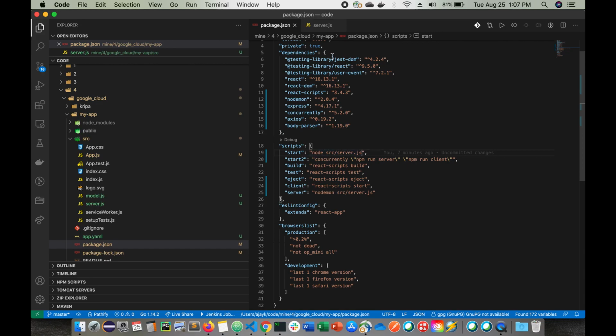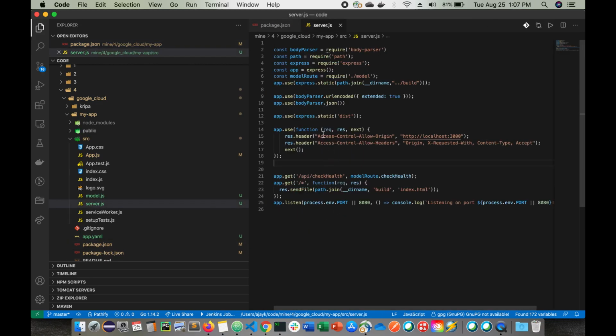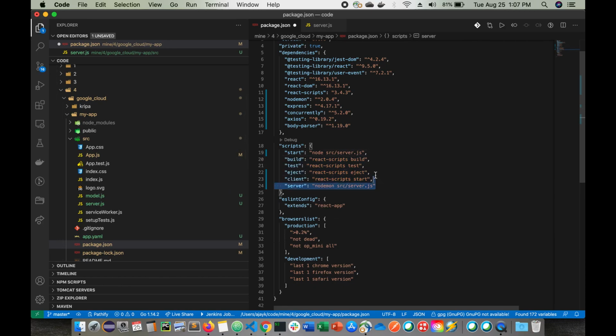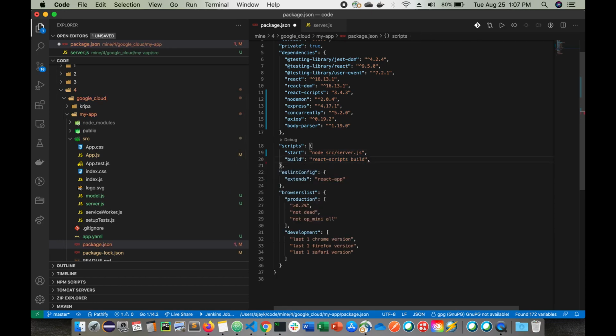So we are giving our server.js, and we will start it here. This is important. Other things are not at all important in this case. Only build is important. We can remove this one from here, and these things are not required. Basically these two are enough.